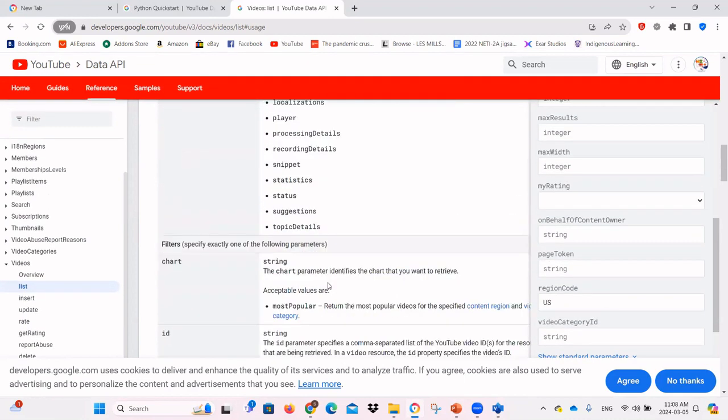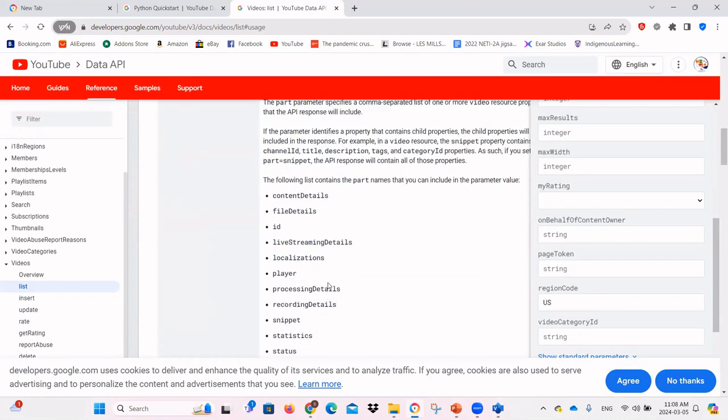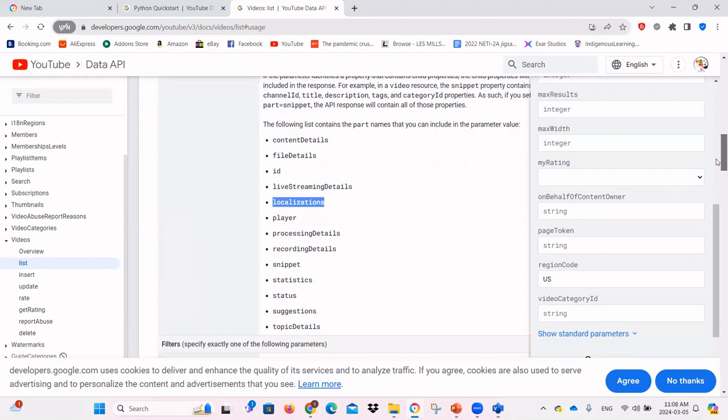What's that? Look, no, this is not about location. It's about language. It's a different use of the term. Okay, so it doesn't seem like there is the information that we need, like the statistics about the videos.